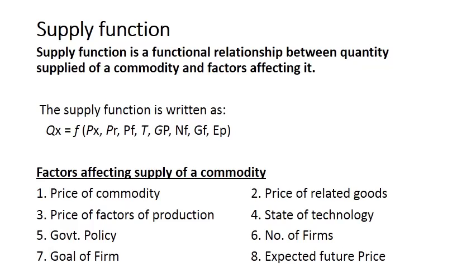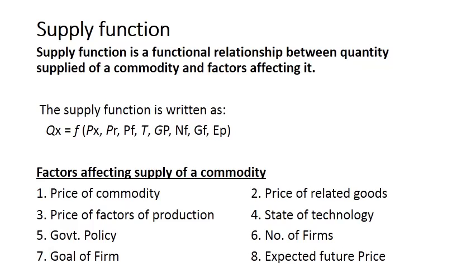If the goal of firm is profit maximization, then what will happen? Supply will decrease, because profits can be maximized by higher prices. So with the higher prices, at that time they will cut down the supply, that will lead to the increase in prices.